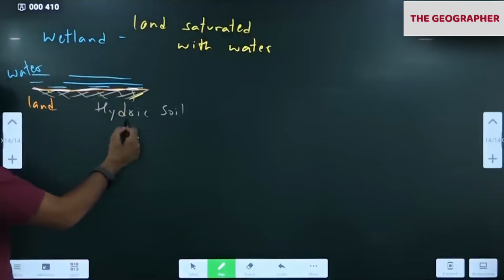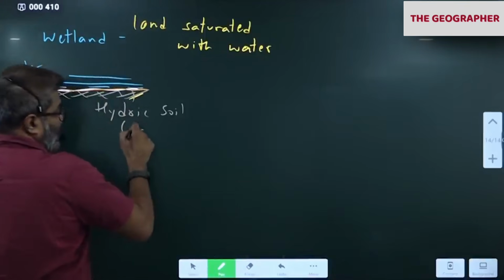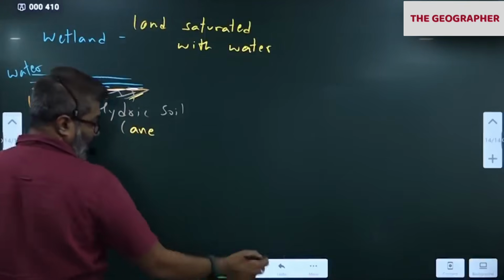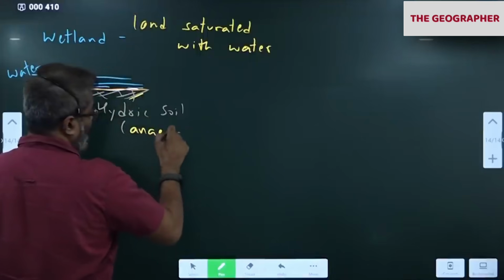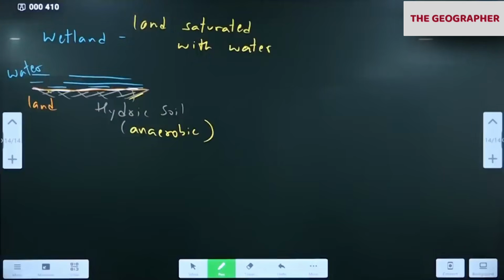Now remember water and soil. The soil is hydric in nature, so it is anaerobic in nature. What is anaerobic? Lacking oxygen. Anaerobic in nature means lacking oxygen.